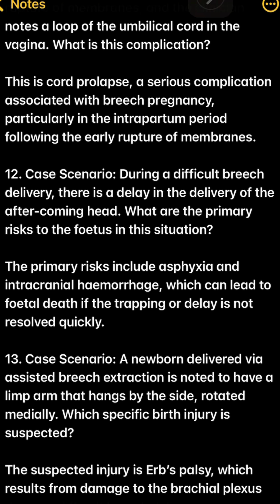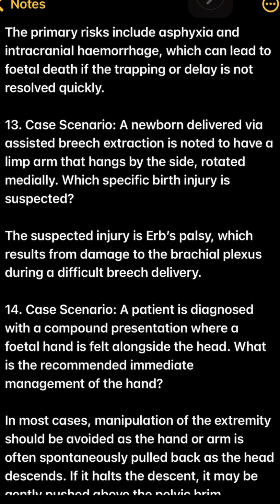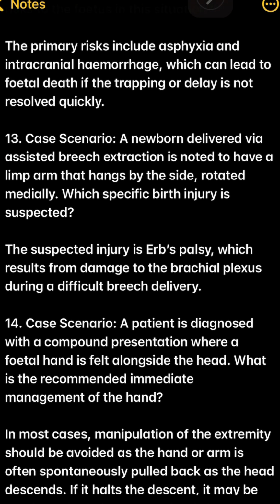13. Case scenario. A newborn delivered via assisted breech extraction is noted to have a limp arm that hangs by the side, rotated medially. Which specific birth injury is suspected? The suspected injury is Erb's palsy, which results from damage to the brachial plexus during a difficult breech delivery.